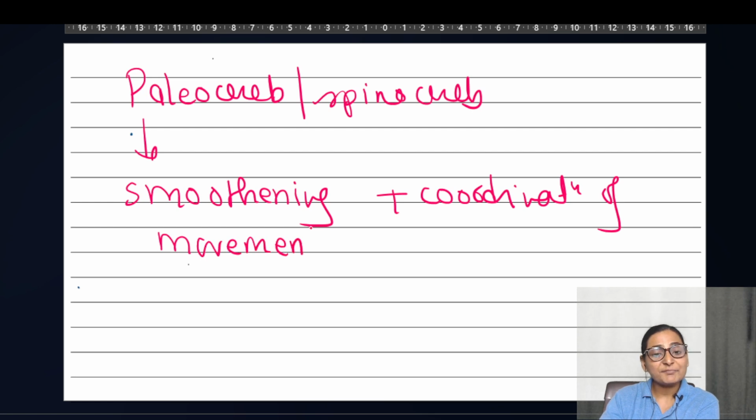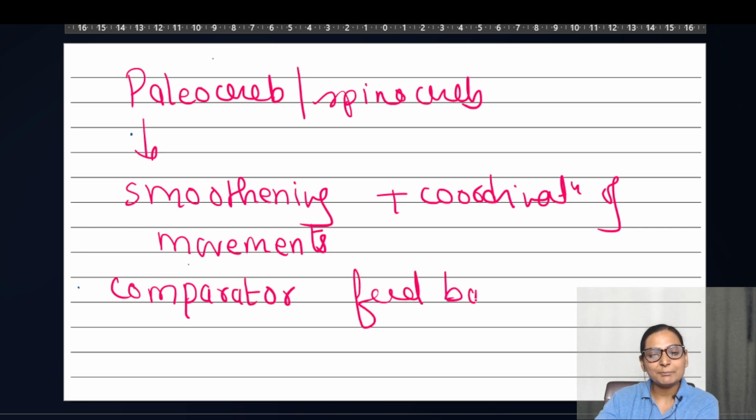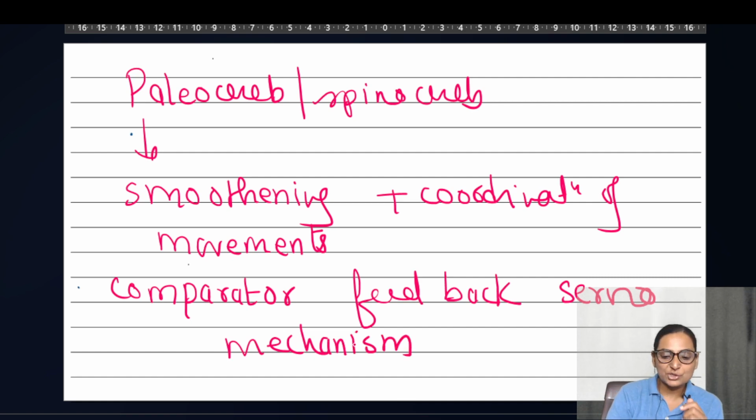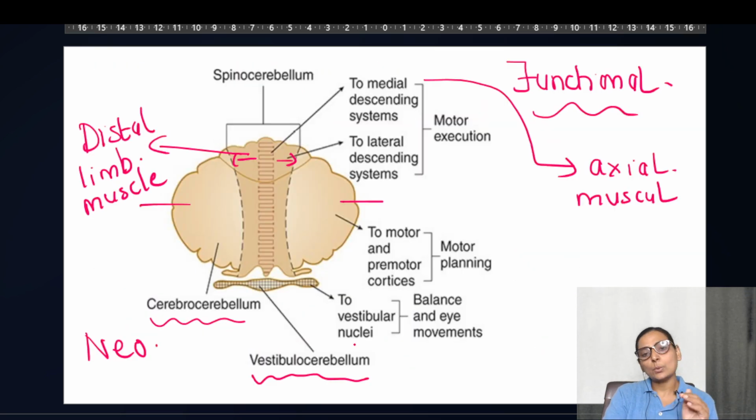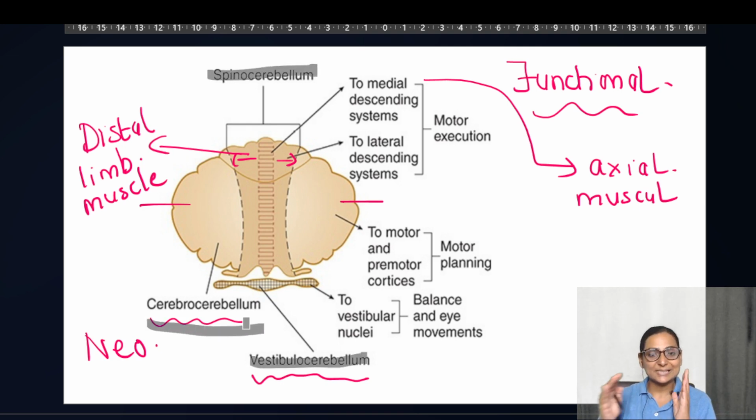This has another very important function which is called the comparator feedback servo mechanism. So when you are studying physiology and you are writing a question on the cerebellum, please remember that you will have to mention spinocerebellum, vestibulocerebellum, and the cerebrocerebellum.